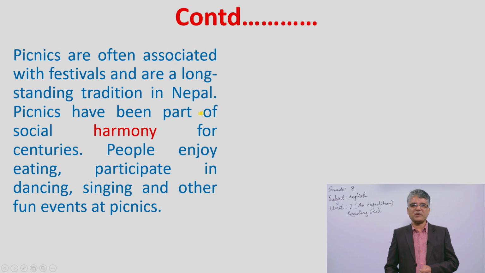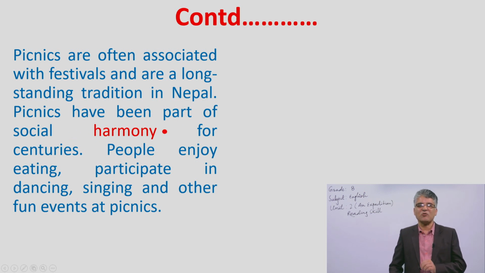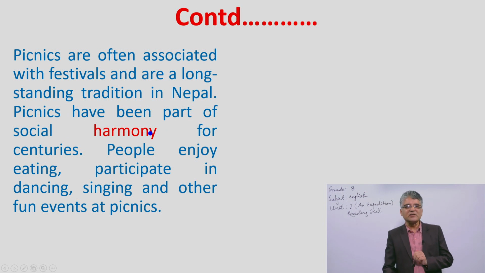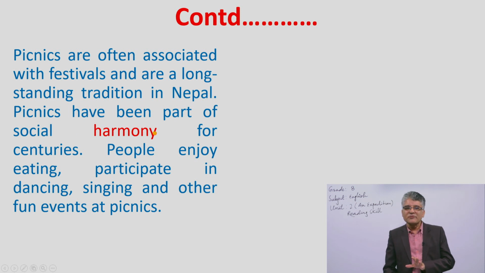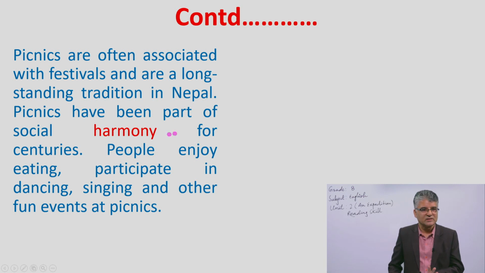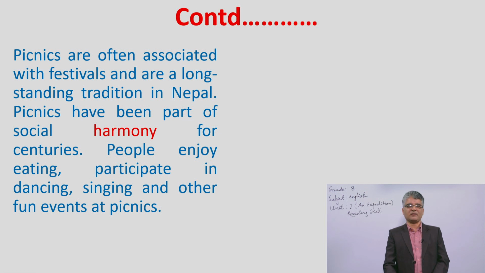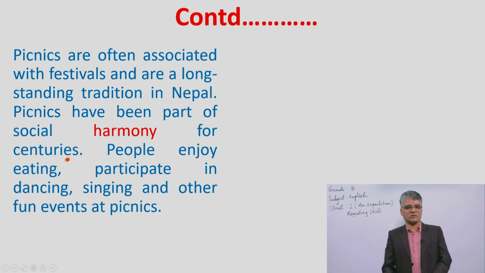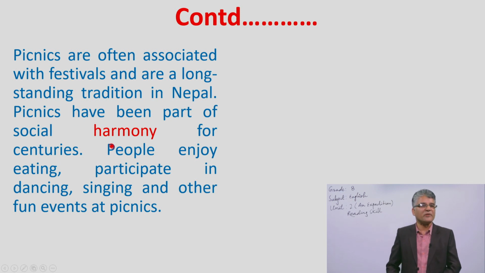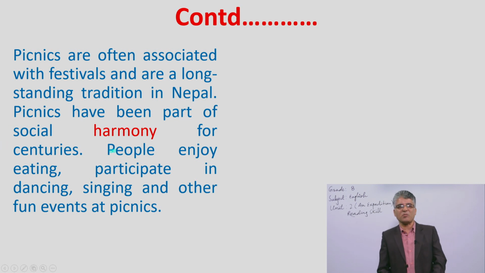So picnics have been part of social harmony, coordination among the people of the society or friends. So it is another very interesting terminology for you, harmony. This means coordination. For centuries, people have been extending their harmony and support in association with other friends, visiting different spots for picnics.